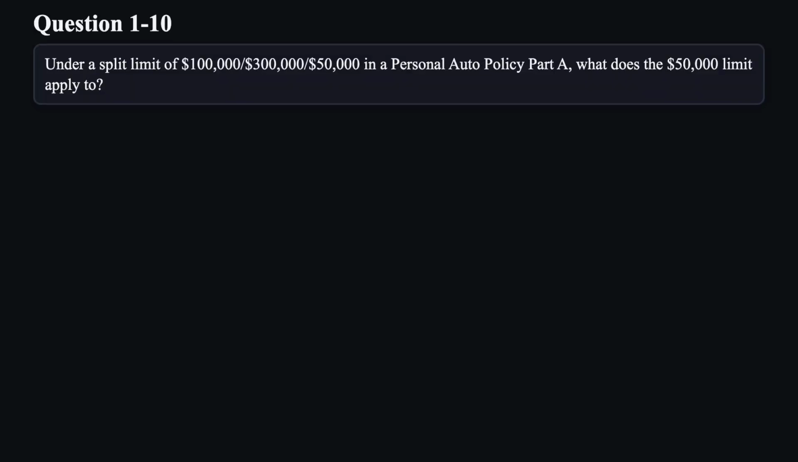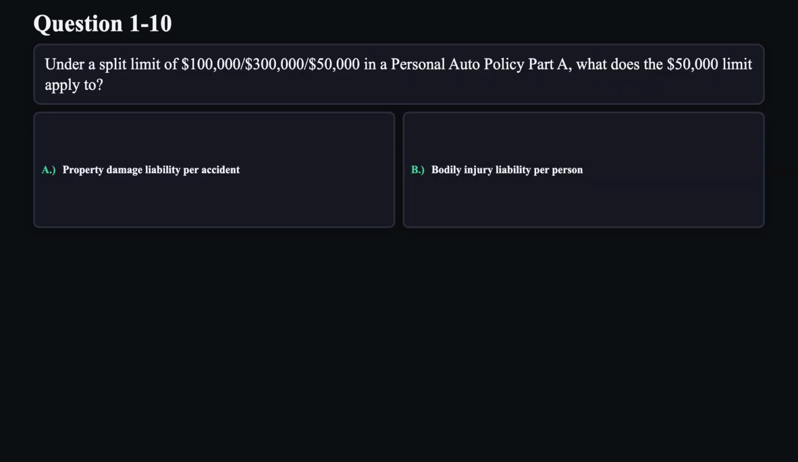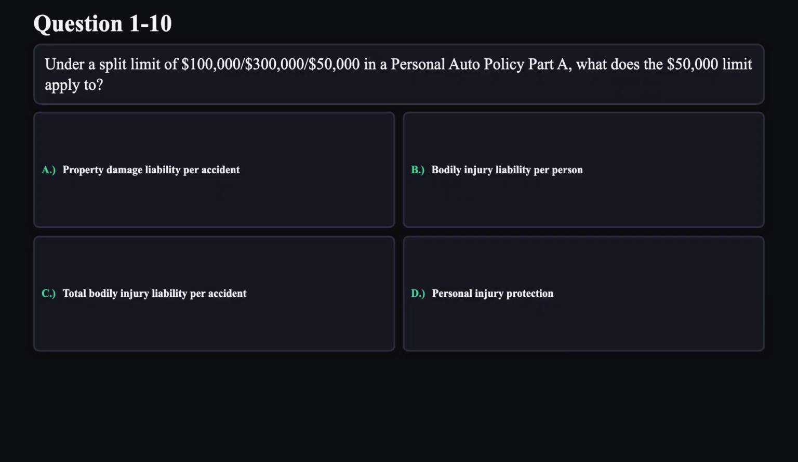Question 10. Under a split limit of $100,000, $300,000, $50,000 in a personal auto policy Part A, what does the $50,000 limit apply to? A. Property damage liability per accident. B. Bodily injury liability per person. C. Total bodily injury liability per accident. D. Personal injury protection.